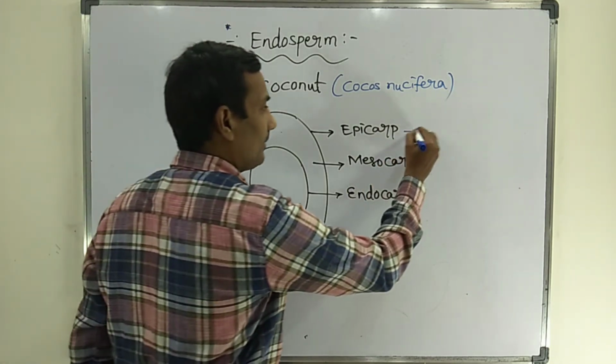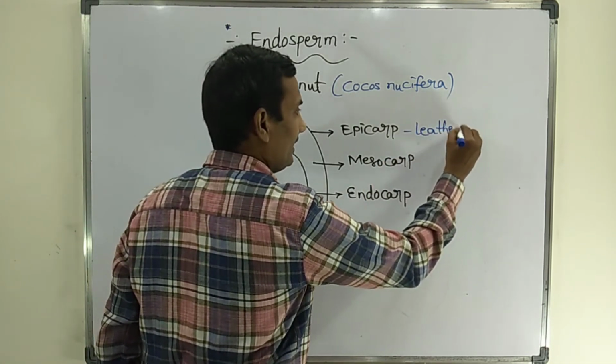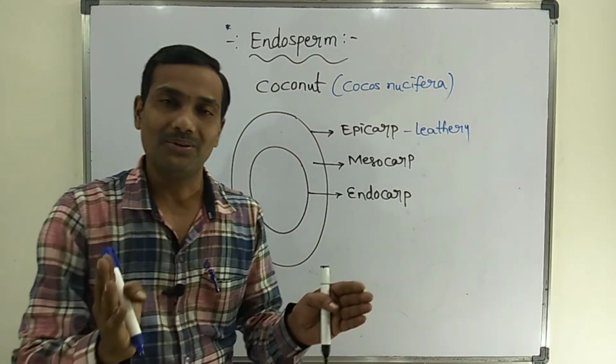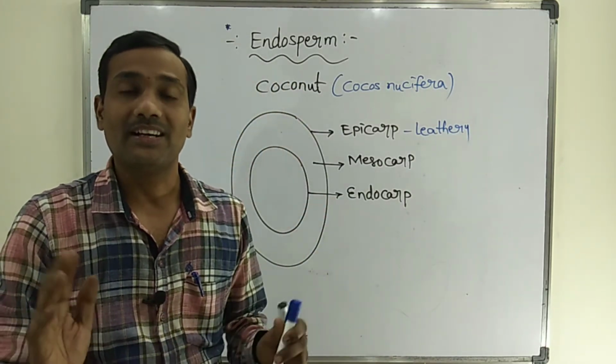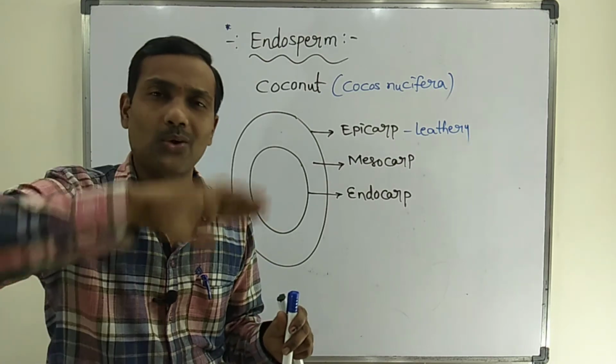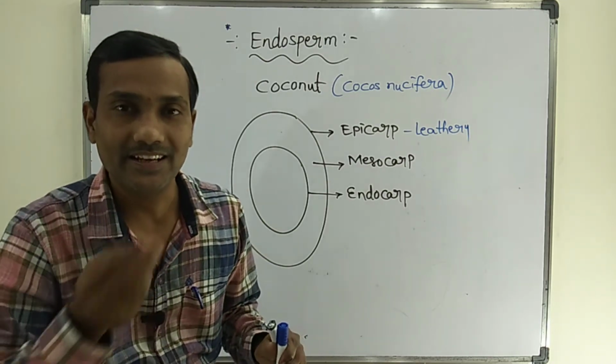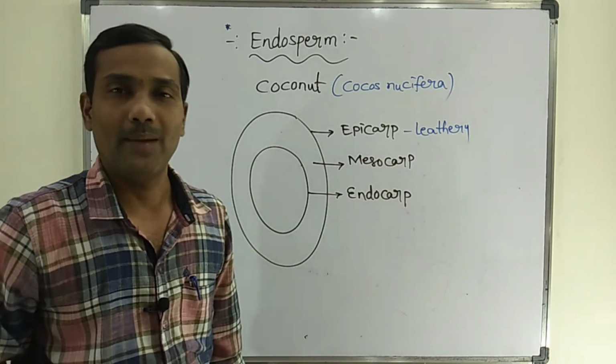The epicarp is leathery in nature. Remember the structure of the green coconut: the total outside leathery layer is the epicarp.